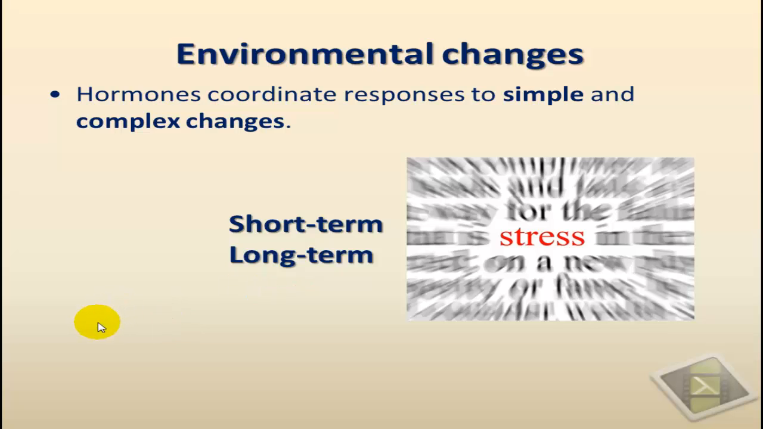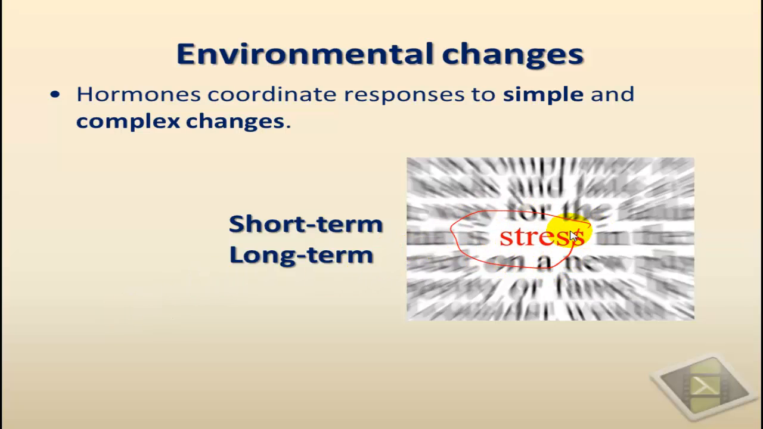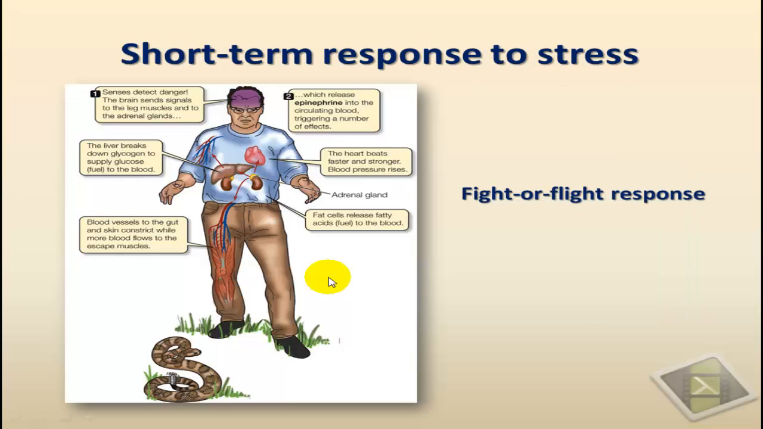Some hormones also help the body respond to complex changes, specifically here changes that would cause stress on the body. Here the hormones would allow the body to deal with short-term stress as well as long-term stress. Let's first look at short-term stress. The best example of short-term stress here is the response known as the fight or flight response. This response is mediated by the hormone epinephrine, or adrenaline.